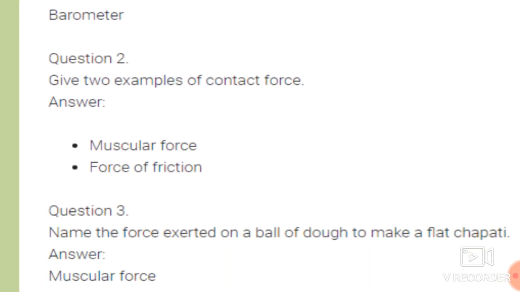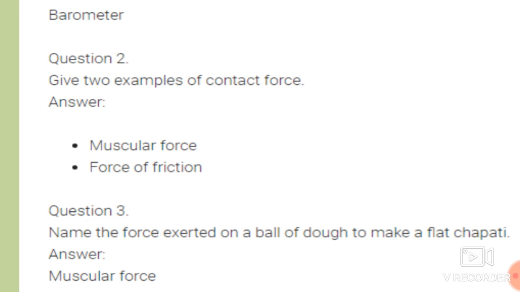See over here. Give 2 examples of contact forces. We have just seen this and just revised. What are the 2 examples of contact forces? Yes, students, you should give the answer. Muscular force as well as force of friction.